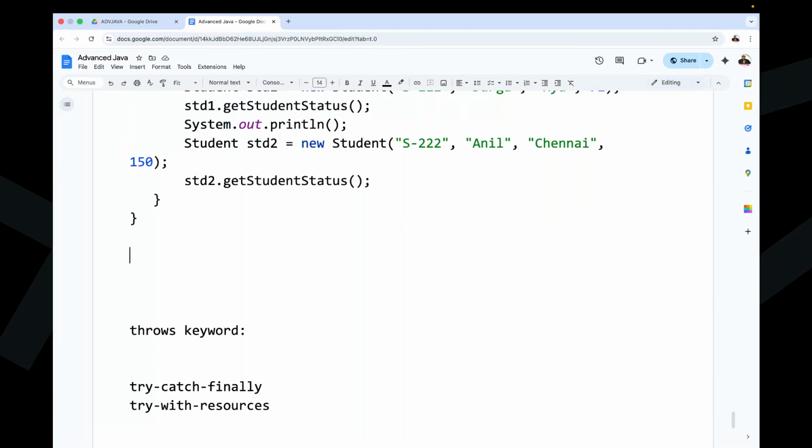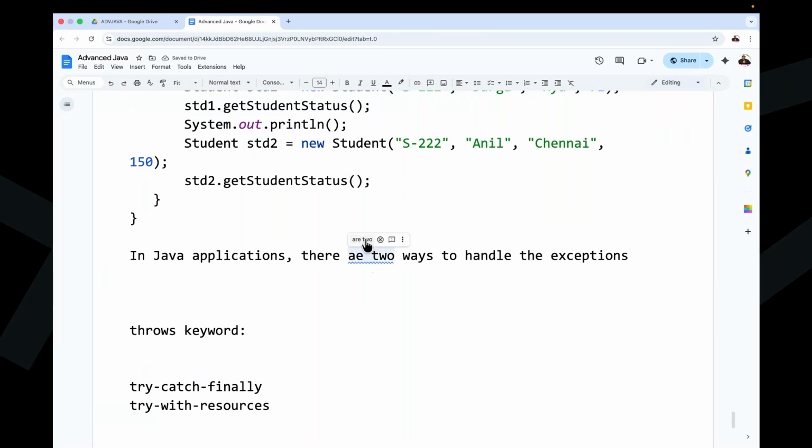Now, in Java applications, there are two ways to handle the exceptions. Up to now we understood how to raise an exception, but now we are thinking about how we are going to handle the exceptions. What are the two ways to handle the exceptions?